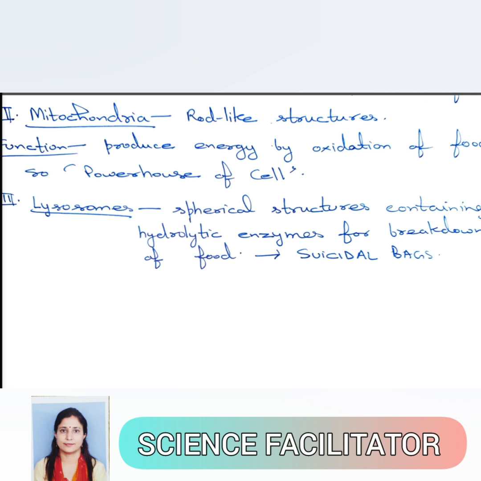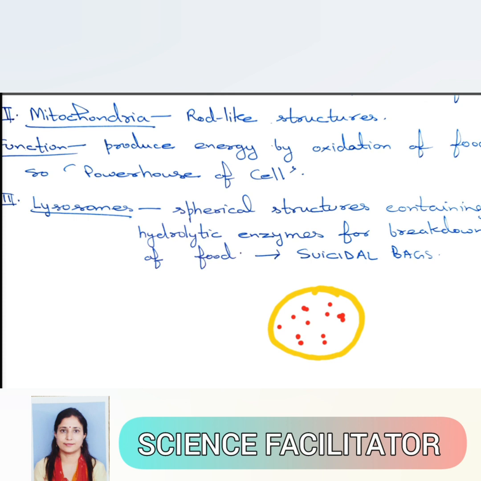The third one is the lysosomes. Lysosomes are spherical structures present only in the animal cell. They are not present in plant cells. They contain hydrolytic enzymes. The hydrolytic enzymes are present in lysosomes and they will help in breakdown of food.